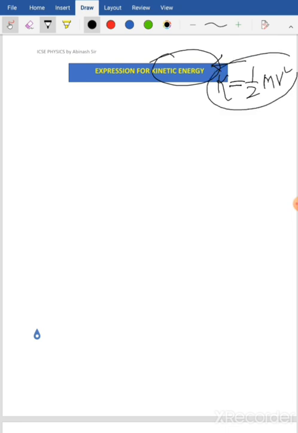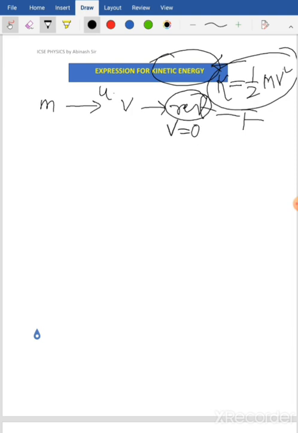Now we are going to see the expression for kinetic energy. In the above slide, you saw that kinetic energy is given by the expression K equals half mv square. So now we are going to see how we can derive it. For this, you have to assume that there is a body of mass m moving with initial velocity v, and it is brought to rest by applying a force F. Rest means its final velocity will be 0. Its initial velocity is v.